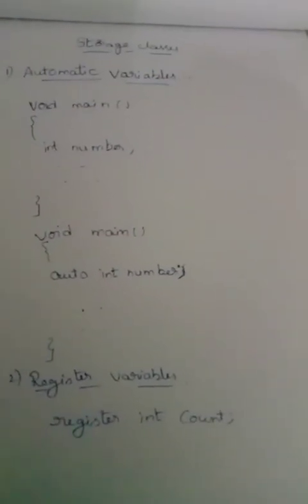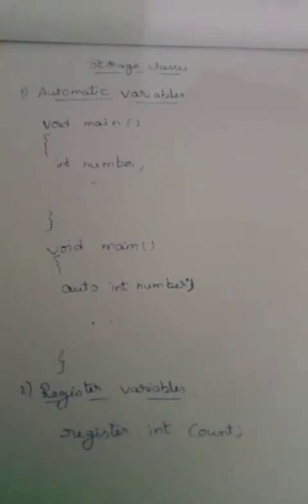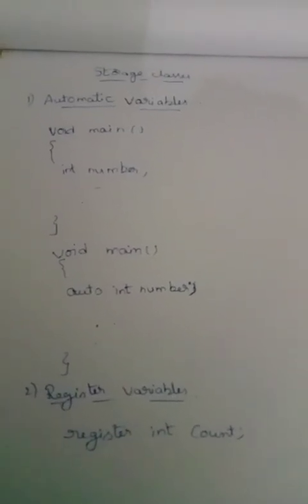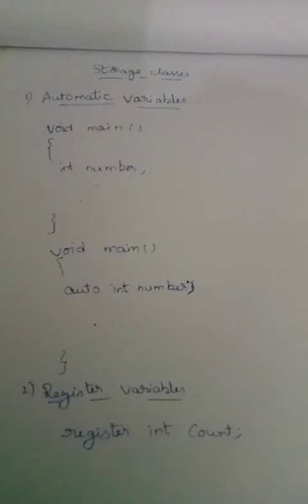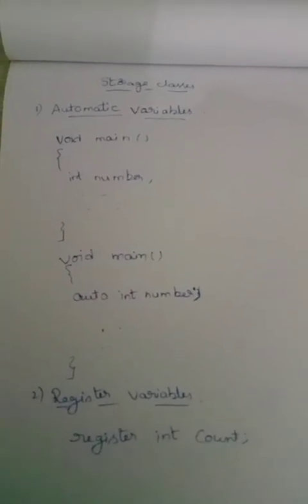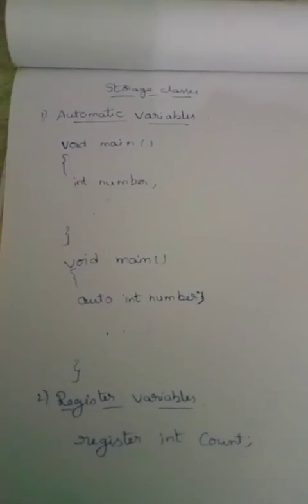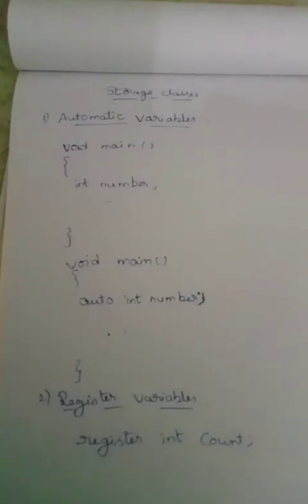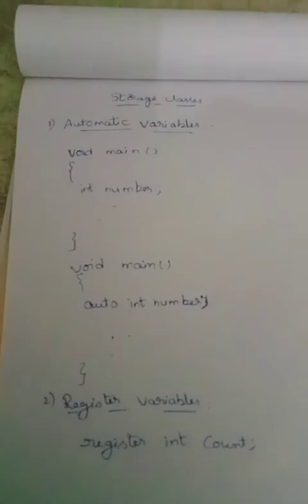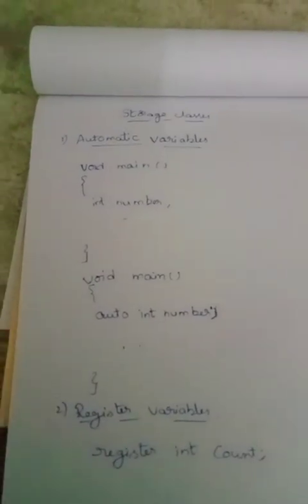Today we will discuss storage classes. The storage class of a variable dictates how, when and where storage will be allocated for a variable. The different storage classes available are automatic variables, register variables, external variables and static variables.